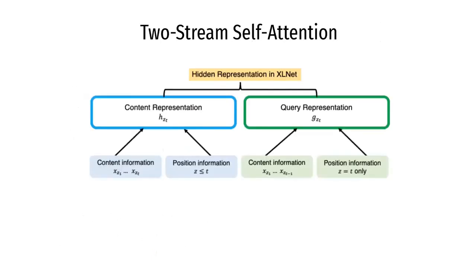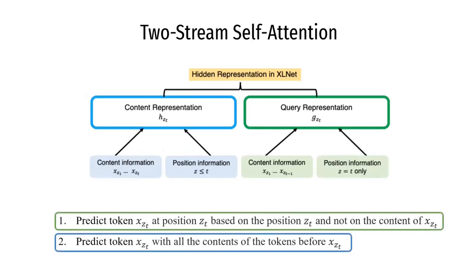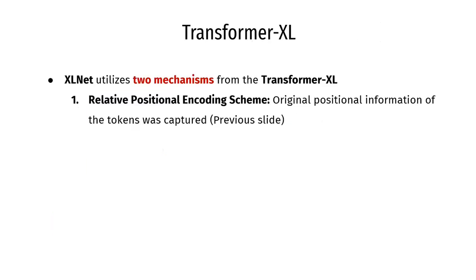The XLNet model also uses a two-stream self-attention architecture to enable target-aware representations. It comprises two different types of self-attention. The content stream attention is simply the same self-attention layer in a standard transformer, whereby it considers both the context and position of all contents before the target token. However, the query stream attention is target position aware, whereby it considers the context of the first T-1 tokens, but only considers the target position at T.